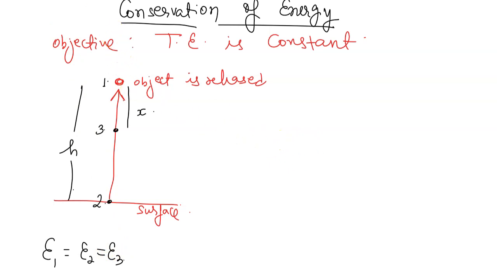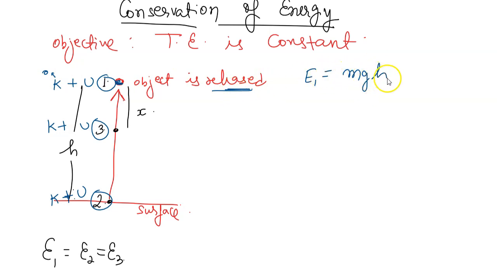So to find total energy at 1, you can see the object is released at this point. So E1, first of all, at all the points, what all energies will be there? Only kinetic and potential, because in motion we consider only kinetic and potential energy. So at point 1, kinetic energy will be 0 because the object is released, its speed is 0, right? So it should be only mgh because it is dependent on height. Potential energy is mgh, and total energy at point 1, what we got? mgh. Let us keep track of it.